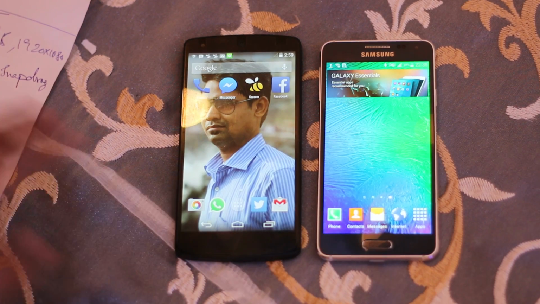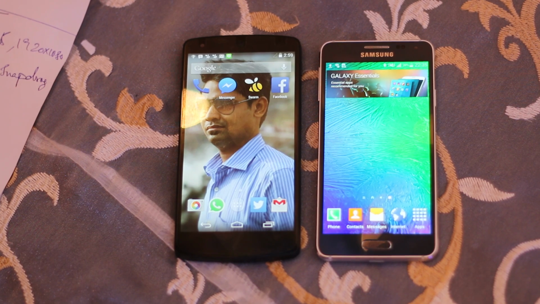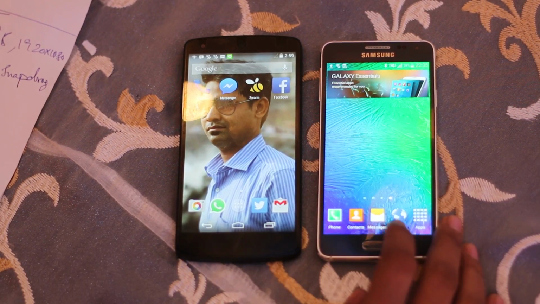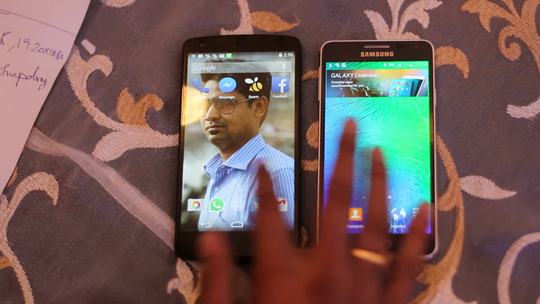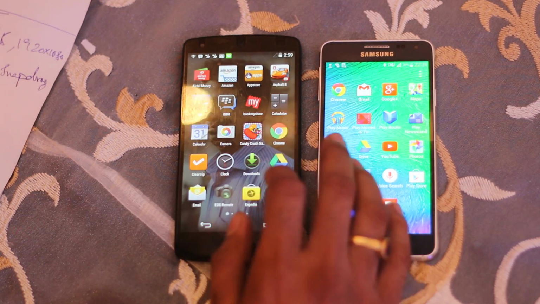Nexus 5 is powered by a 2.2 GHz quad-core Snapdragon 800 processor, whereas the Samsung Galaxy Alpha is powered by an octa-core processor, out of which one quad-core processor clocks at 1.8 GHz and the other quad-core processor clocks at 1.3 GHz. Both the smartphones run Android 4.4 KitKat.